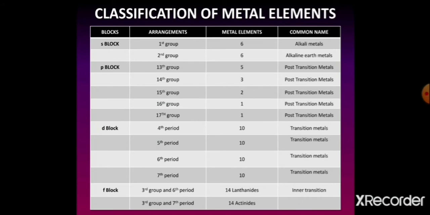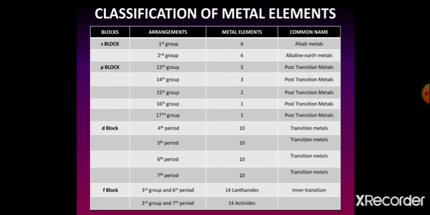Students, horizontally, the 4th, 5th, 6th and 7th periods of the D block contain a total of 40 metal elements. These elements are called transition elements. The remaining 28 metal elements are divided into two series, that is the lanthanide and actinide series. These series contain 14 metal elements respectively. These are called inner transition metal elements.